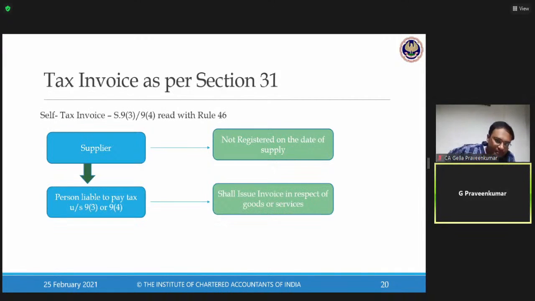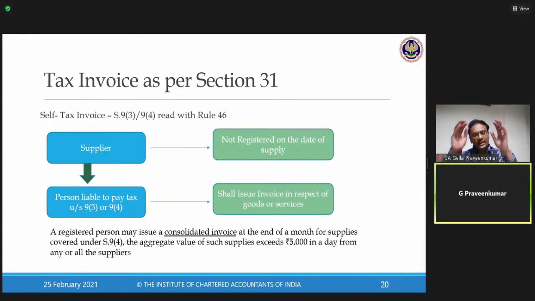I have written something called Rule 46. This provision says that whenever you are talking about a supply where the law has made the responsibility on the recipient to issue an invoice, that is the point in time where this self-tax invoice comes in, where whatever details are there in a tax invoice, what we have discussed a while ago, the same details I have to mention.